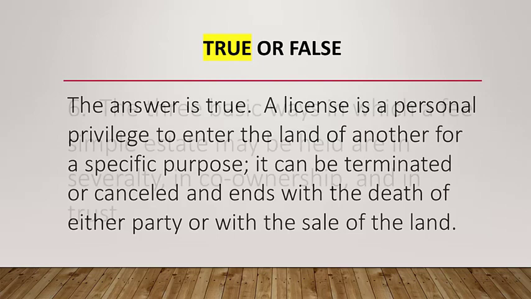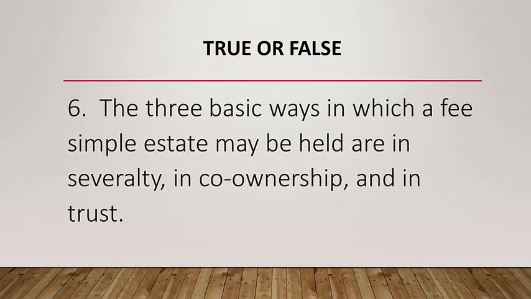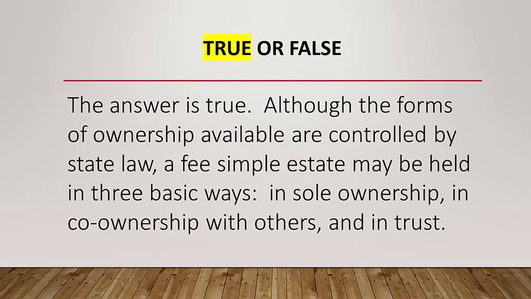Question number 6. The 3 basic ways in which a fee simple estate may be held are in severalty, in co-ownership, and in trust. The answer is true. Although the forms of ownership available are controlled by state law, a fee simple estate may be held in 3 basic ways: sole ownership, one person or entity, co-ownership with others, and in a trust.